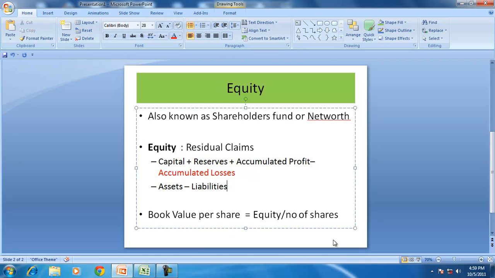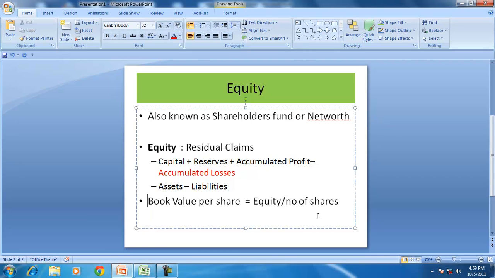So therefore, book value per share, or equity per share, is also known as the asset backup per share.